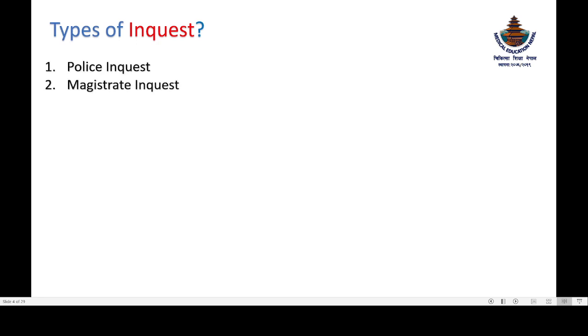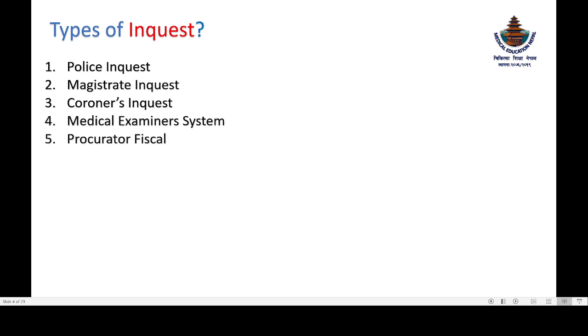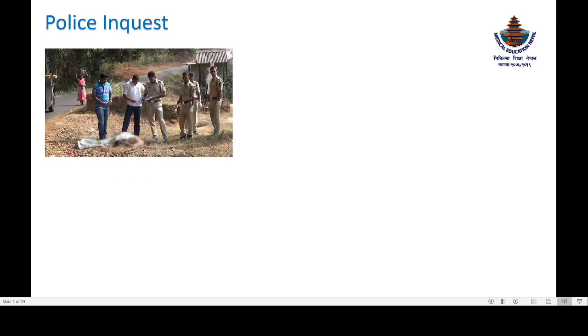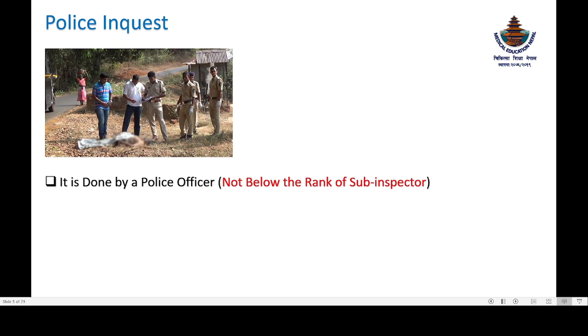Okay. Now, what are the types of inquest? There is police inquest, magistrate inquest, coroner's inquest, medical examiner system, and procurator fiscal, continental system. Okay. Now, police inquest. We can see over here photos of police officers in India. The police inquest is done by a police officer. The main thing is it is done by a police officer who is not below the rank of sub inspector.